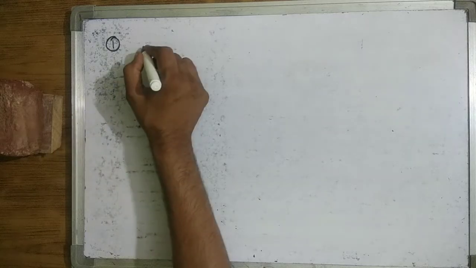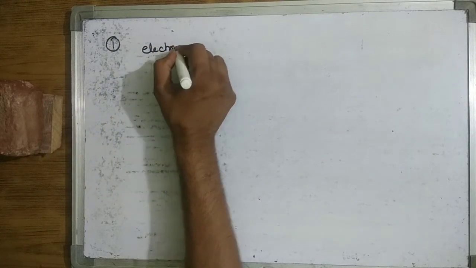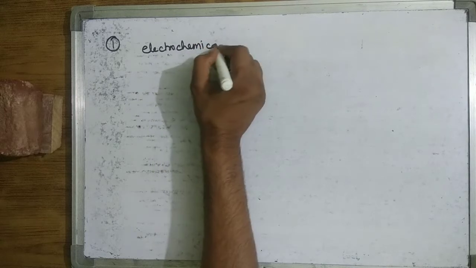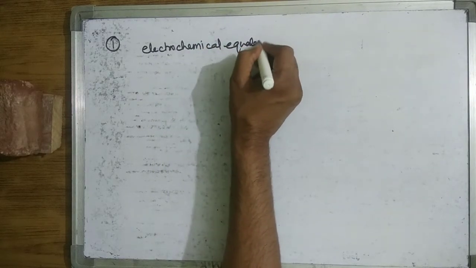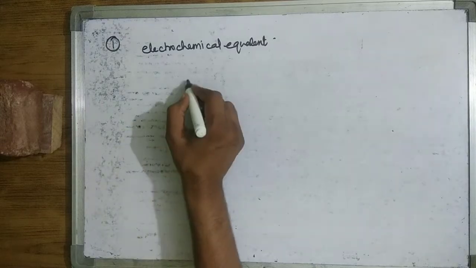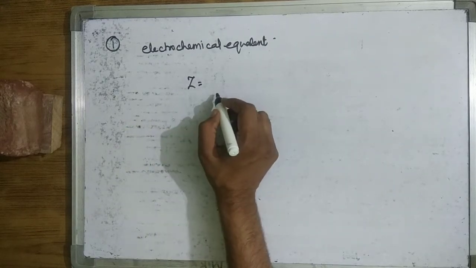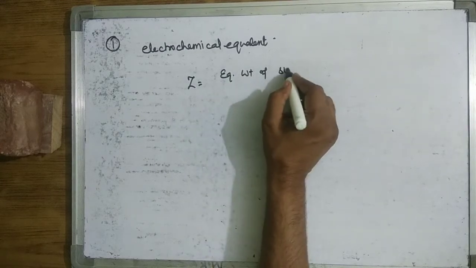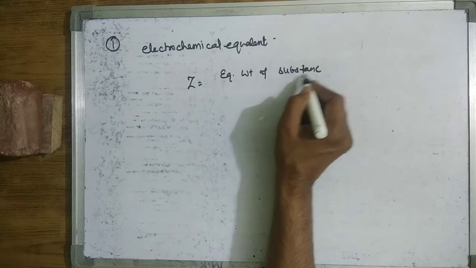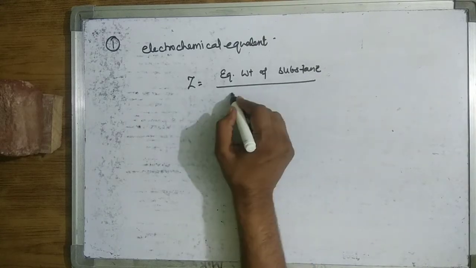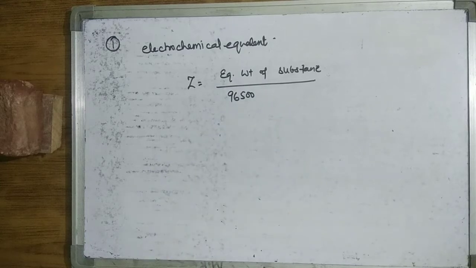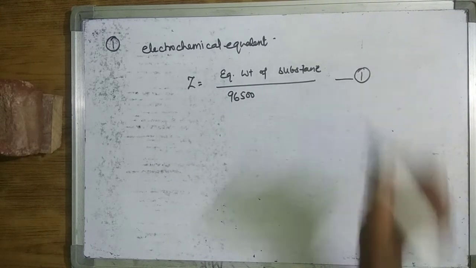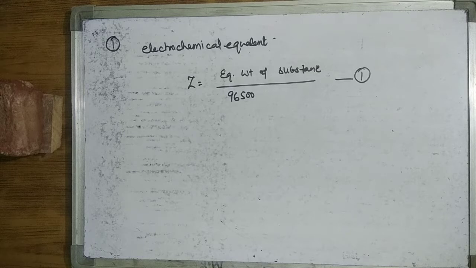So we are able to calculate the electrochemical equivalent here, which is represented by Z. Z is equal to the equivalent weight of the substance divided by the quantity of charge, 96500. This is our first formula to calculate numerical problems. Here we can calculate the electrochemical equivalent.